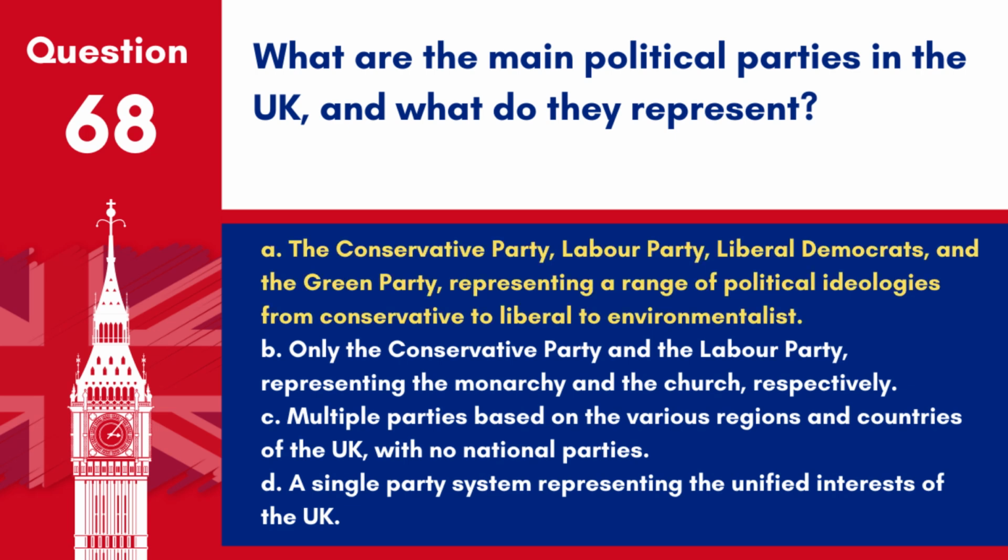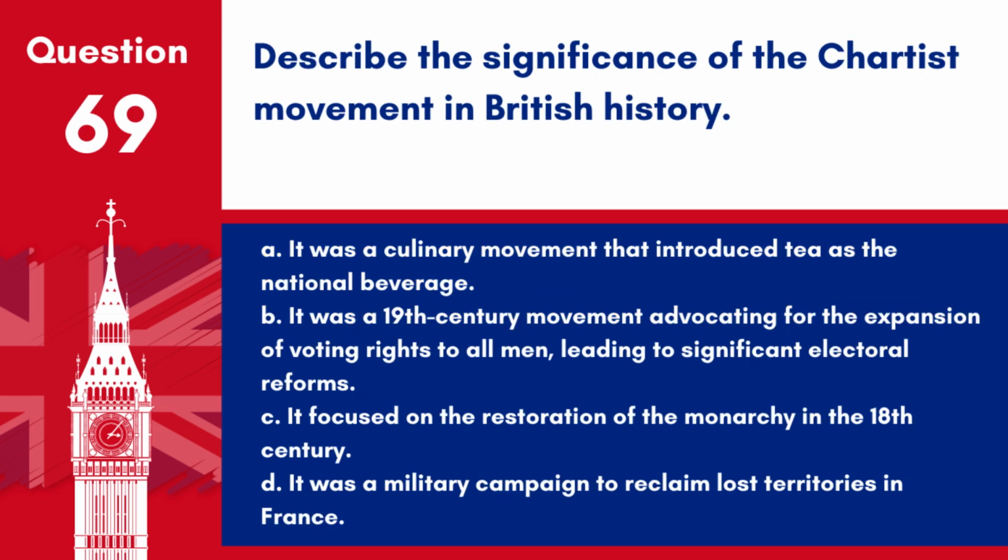Answer: A. The Conservative Party, Labour Party, Liberal Democrats, and the Green Party, representing a range of political ideologies from conservative to liberal to environmentalist. These parties reflect the broad spectrum of political views in the UK, from right-wing to left-wing ideologies, and include specific focuses such as environmentalism.